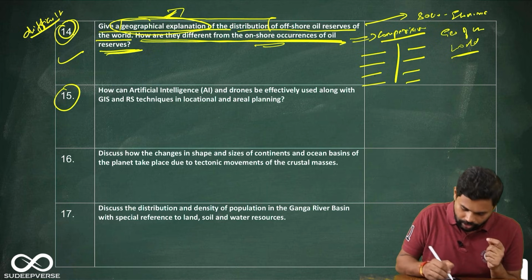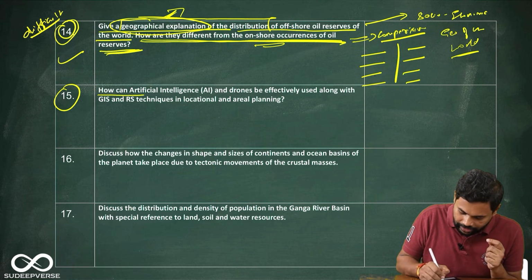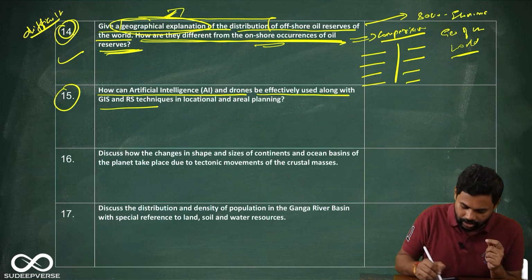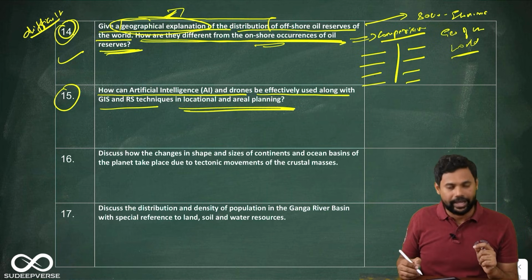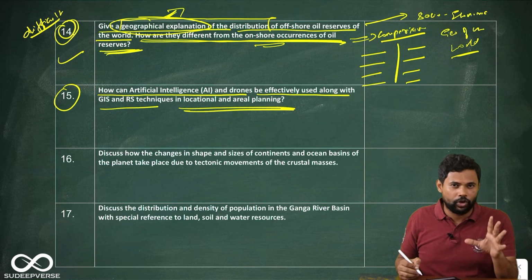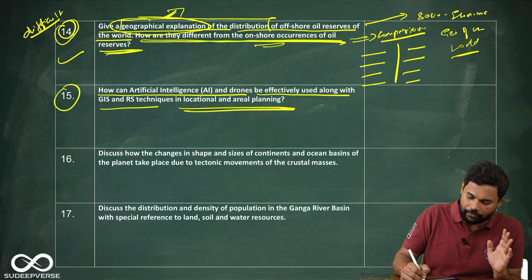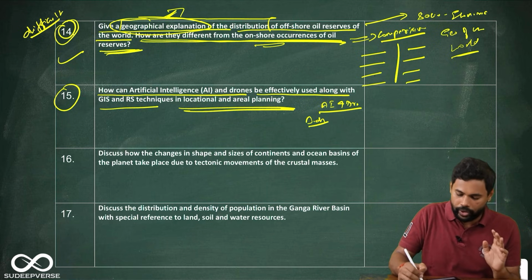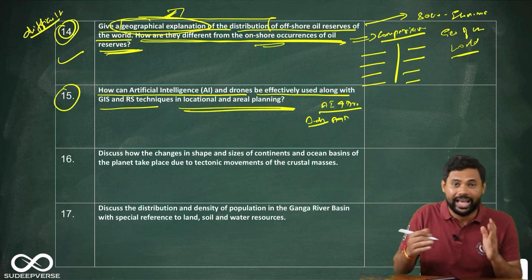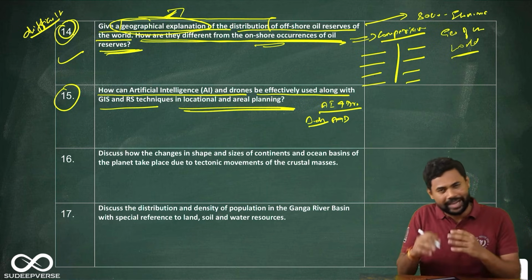The 15th question is, how can artificial intelligence and drones be effectively used along with GIS and RS techniques in locational and aerial planning? Okay, now here many of my students made a mistake in structuring. So basically they have talked about AI and drones in the introduction, and in the body they have directly gone to tell how AI and drones will help in aerial planning. So they have directly jumped to that.